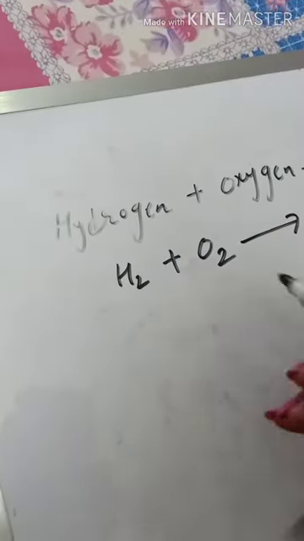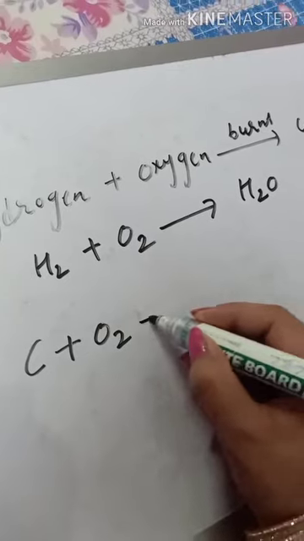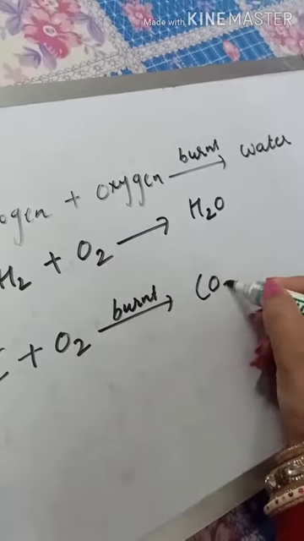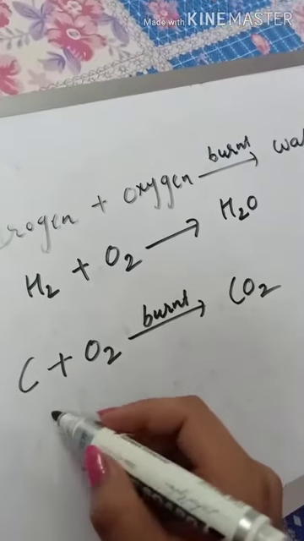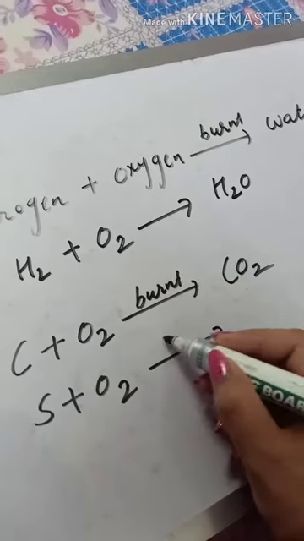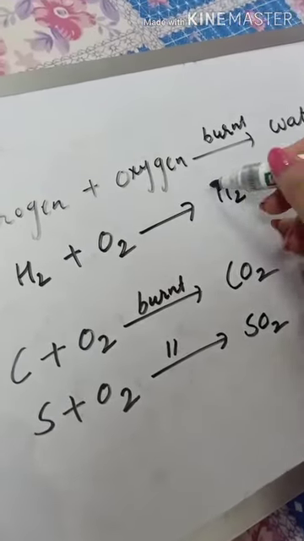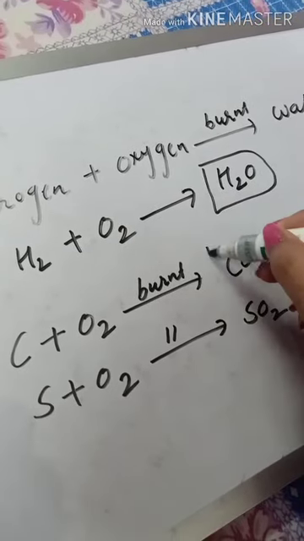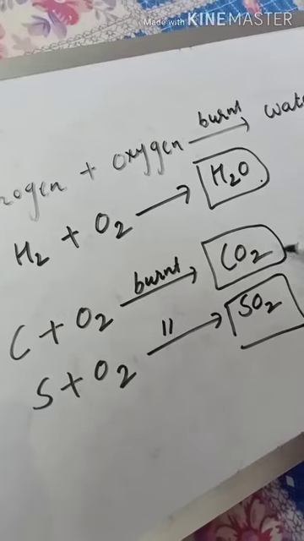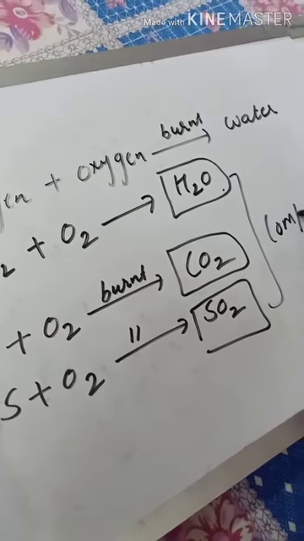In the same way, when carbon is burnt in the presence of oxygen, it will form carbon dioxide. And sulfur, when burnt in the presence of oxygen, forms sulfur dioxide. So water, carbon dioxide and sulfur dioxide all are compounds.